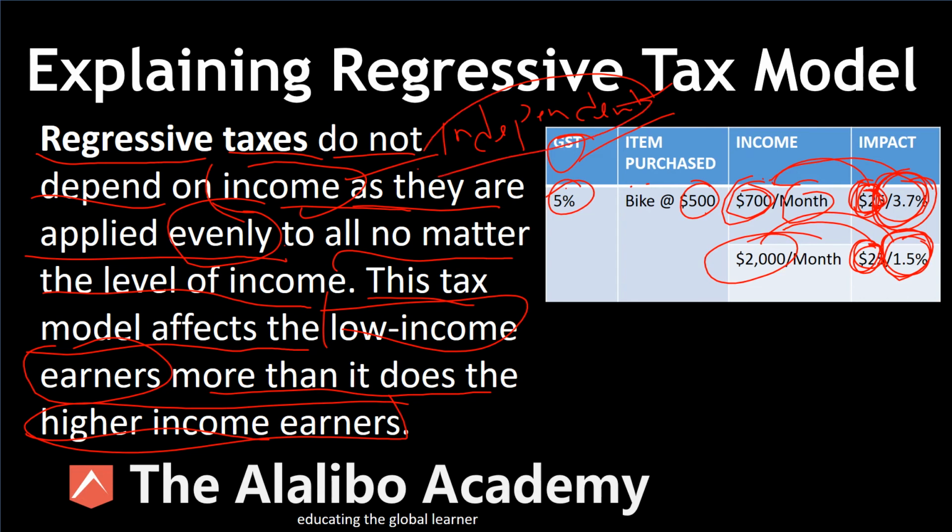So that's why we say it's independent of income, it doesn't take into consideration the income of the person. Everybody pays a flat rate, and that's why it's called inequity. There's no equity here. There is no fairness here. It doesn't consider circumstances in terms of taxes. Everybody pays the same amount of taxes. And that's why this is known as the inequity tax. There's nothing equitable about it. It's not fair. It is based strictly on a flat rate. And that's why we say those that make less money are impacted more by this type of taxation, the regressive tax model.